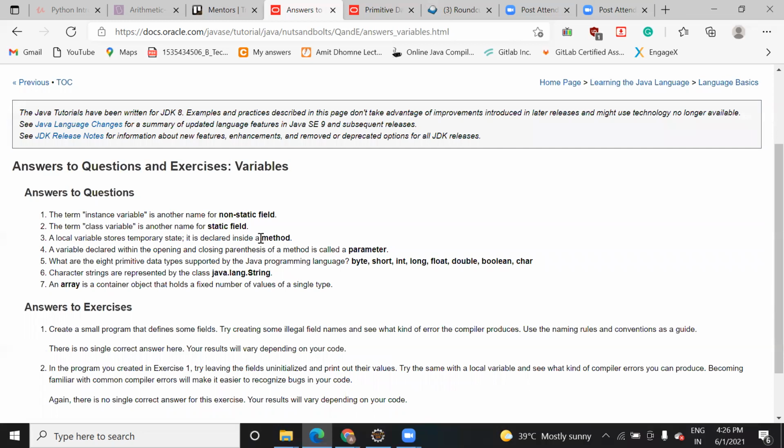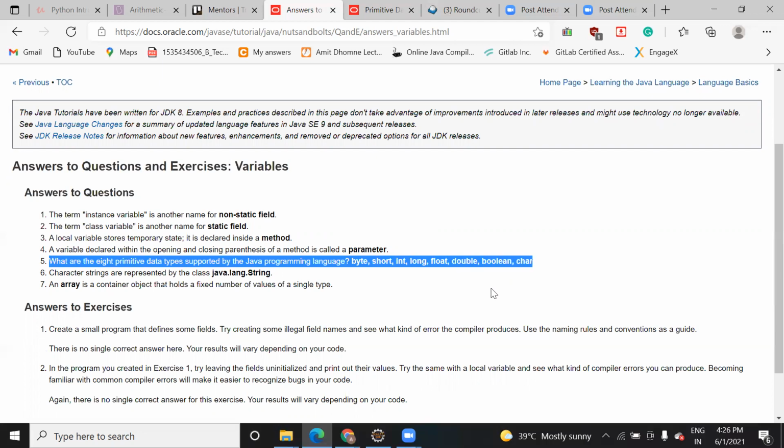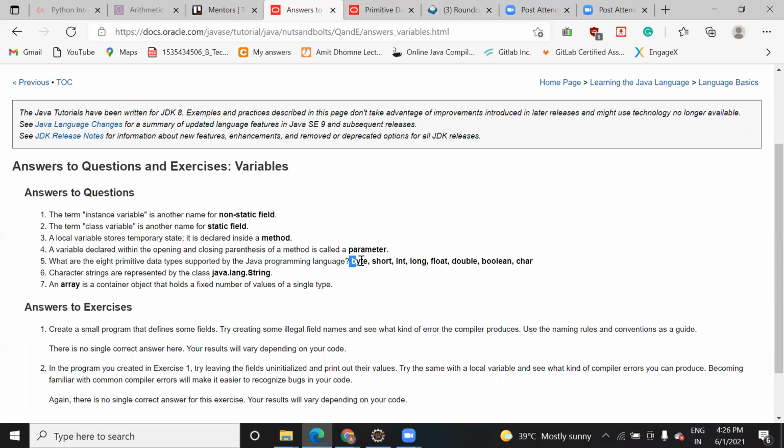In the GATE exam also, such kind of thing comes in the GATE syllabus, or in the interview, or in competitive exams. In fill in the blanks, they ask questions like this. Most of the time they ask, what are the primitive data types in Java? So there are 8 primitive data types: byte, short, int, long, float, double, boolean, character. And this is available in most of the programming languages. Primitive means basic data type, which is already available.